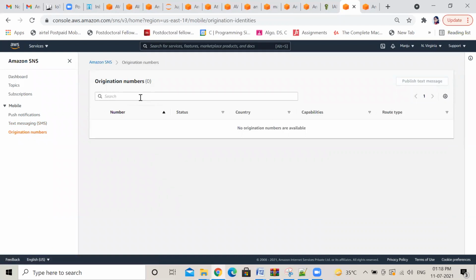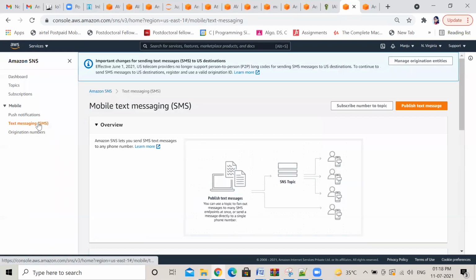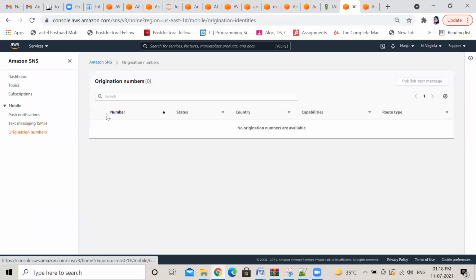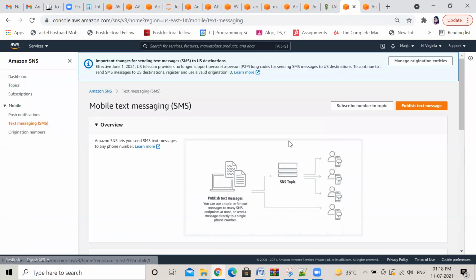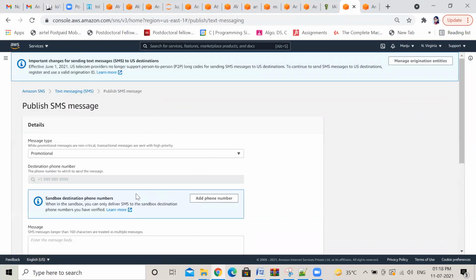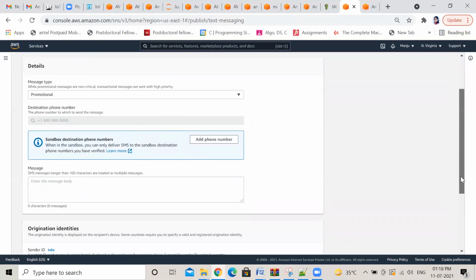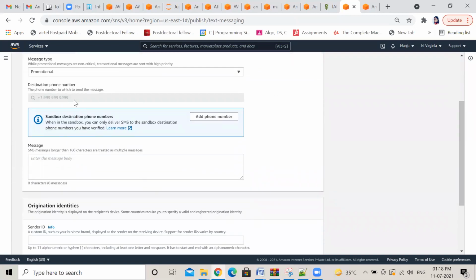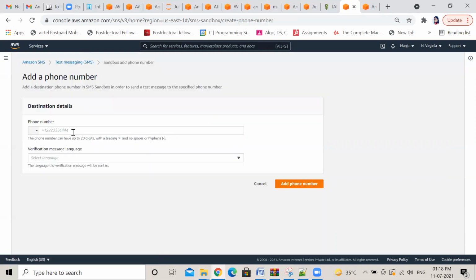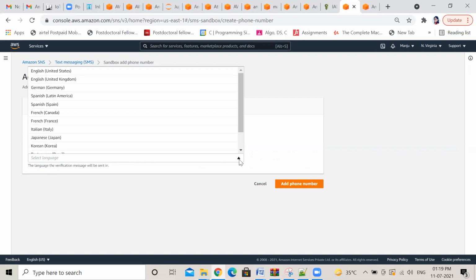No, text message. You go. Okay, you add your number that publish text message. No, no, go to this text messaging. Yeah, click on publish text message. Now here you add a number, any number that you want to add, so that the message will come to your mobile. Means whatever message you have typed, from that topic it will come to your mobile.